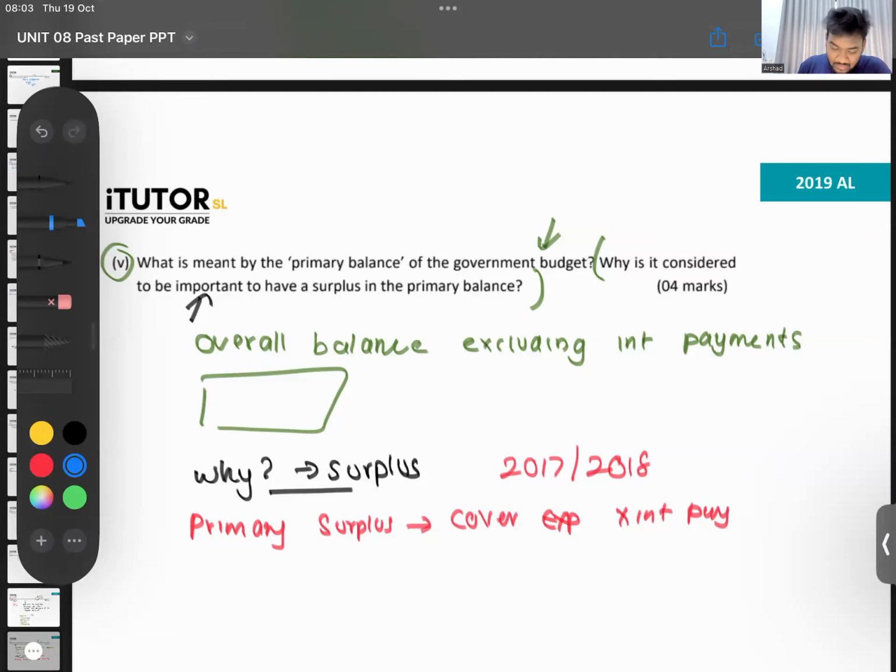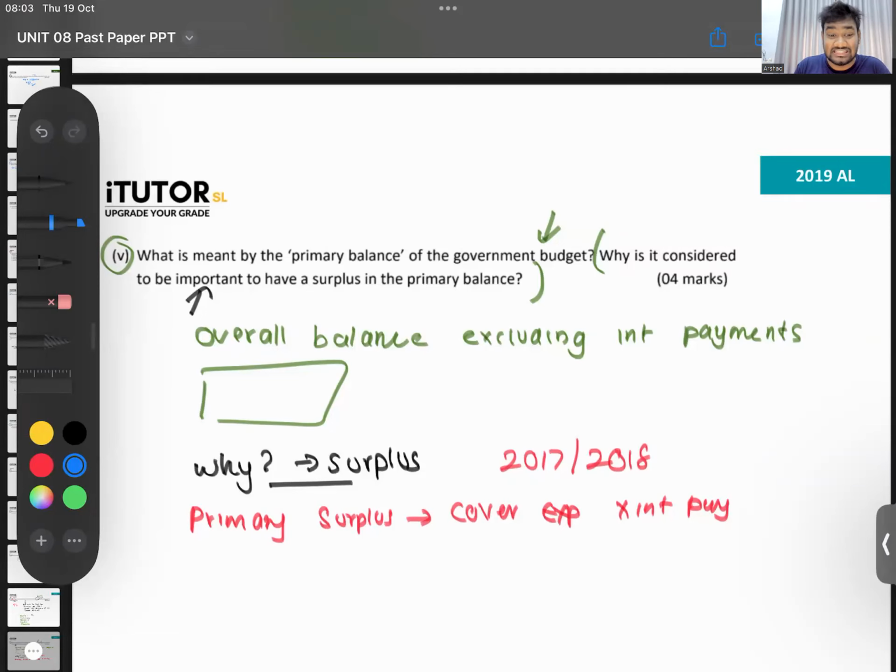So what else can we write, guys? Why else is this important? Think and tell until I have some water. Now, one reason is if you have a primary account balance, that means you can cover all the expenditure for that year without borrowing. You don't have to borrow to cover your expenditure. It's the interest payment that you might not be able to sometimes cover.